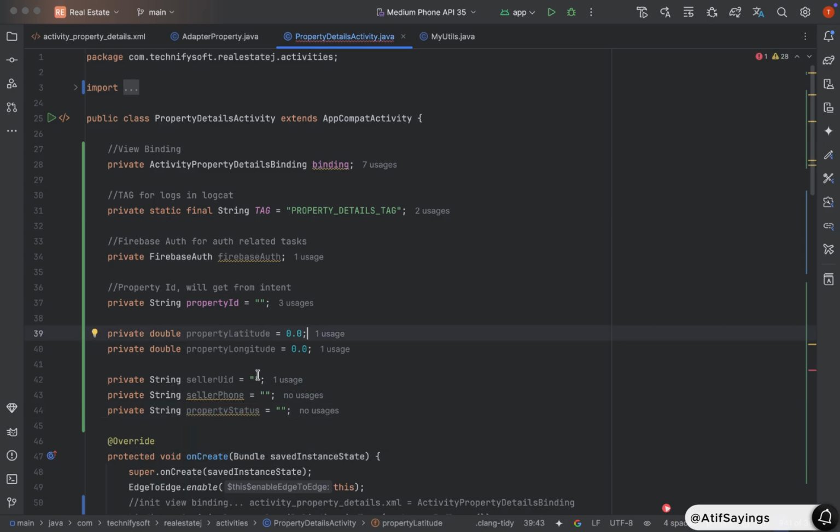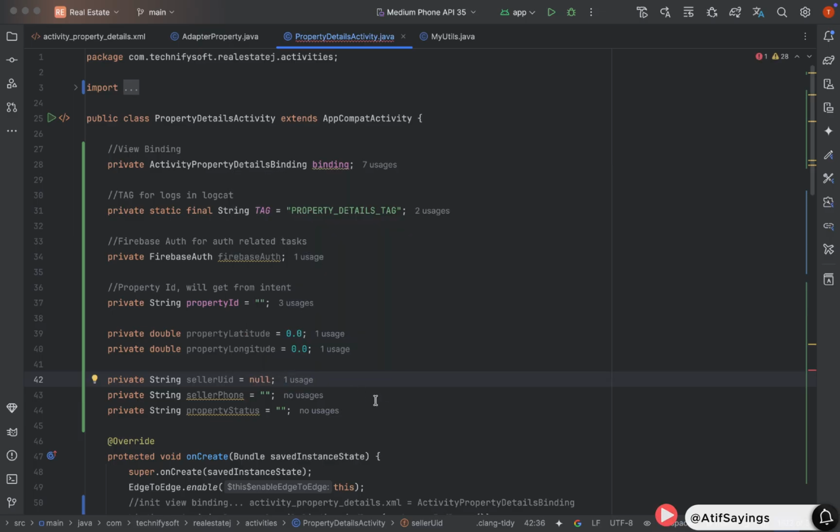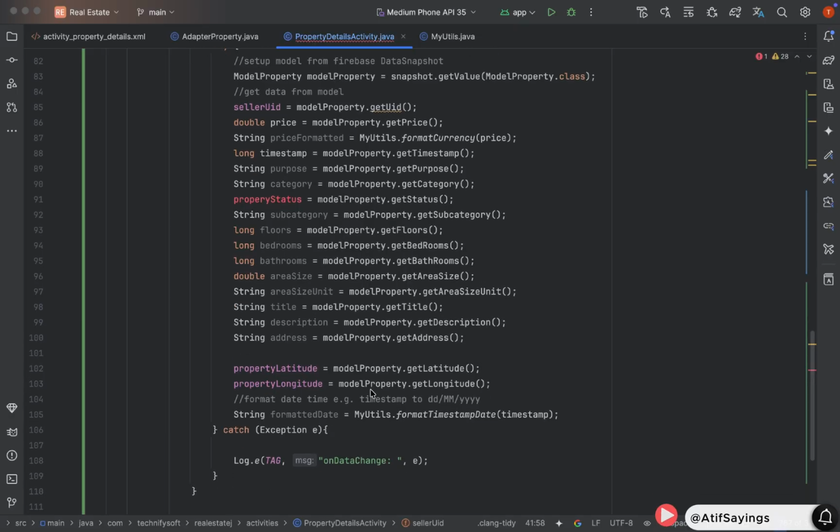Name of the variable will be property status. Instead of initializing the seller UID with empty string, we need to initialize it with null. Okay, now come again in the function load property details. There is a typo in the property status variable. Fix it and replace it with the one that we have defined in class level.